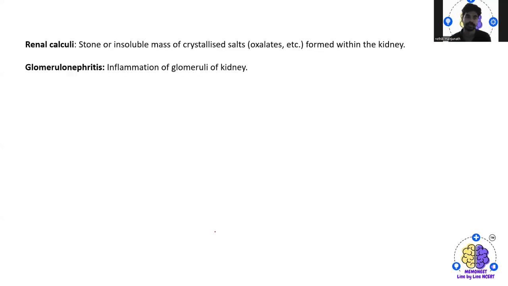Then we have renal calculi, which is a stone or insoluble mass of crystallized salts formed within the kidney. Then the next we have is glomerulonephritis. So it is an inflammation of the glomeruli of the kidney. So this is all about the kidney disorders, right? So yeah, this covers the entire chapter of excretion.